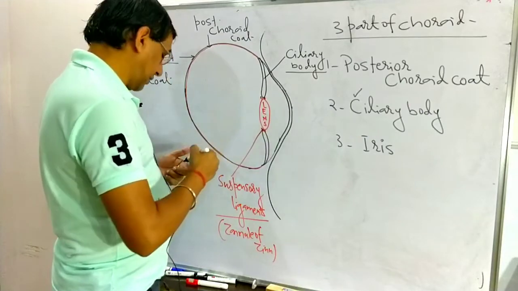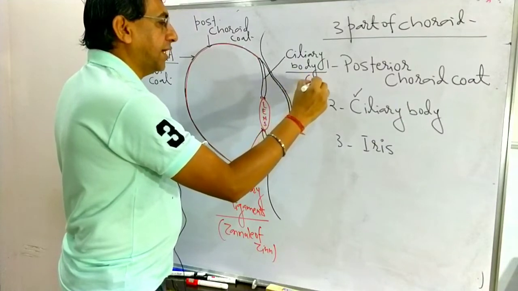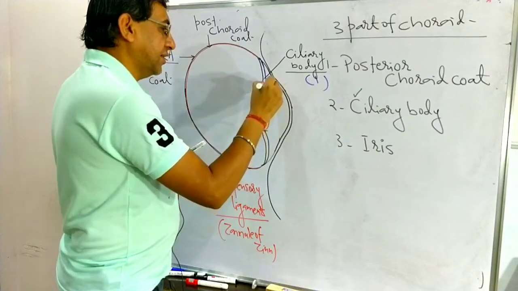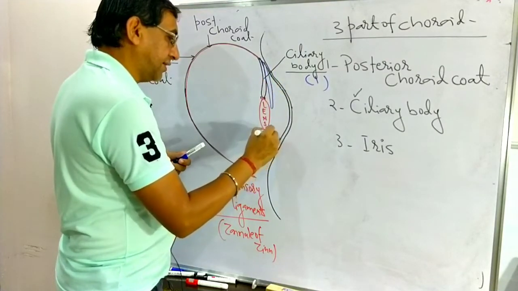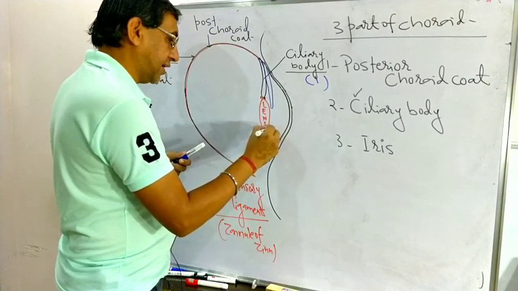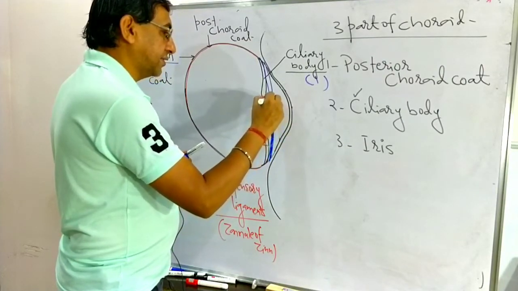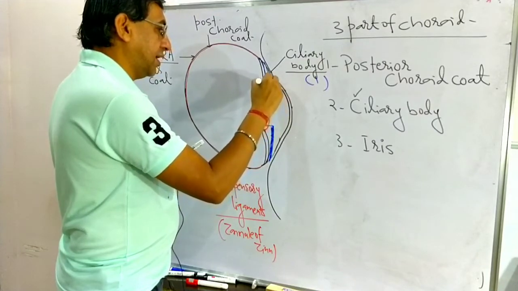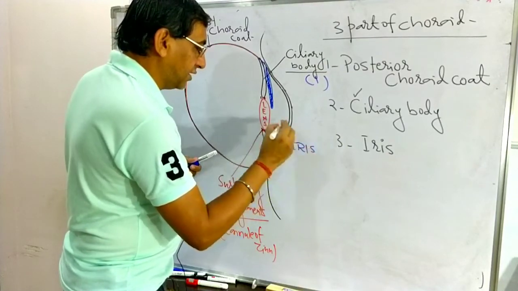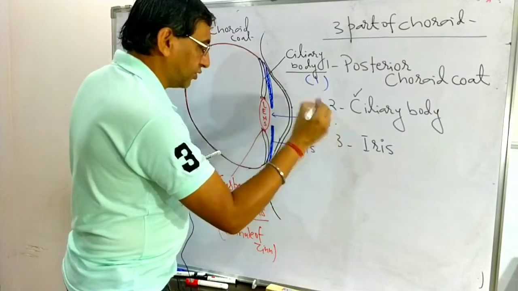And just see the third part. The number of ciliary bodies in one eye is one. Now at the anterior part, there is a structure known as the iris. Again, the iris is a circular muscle, and the number of iris is one here. I'm marking it with the blue color. This is the iris, and the space in the iris is known as the pupil.